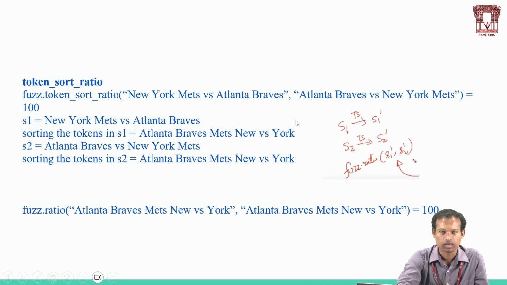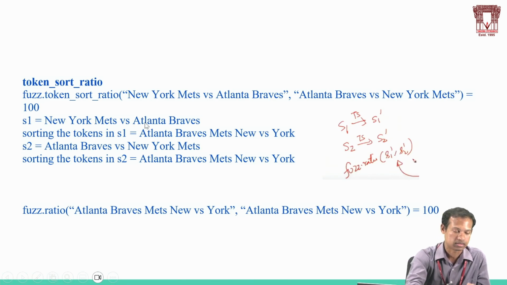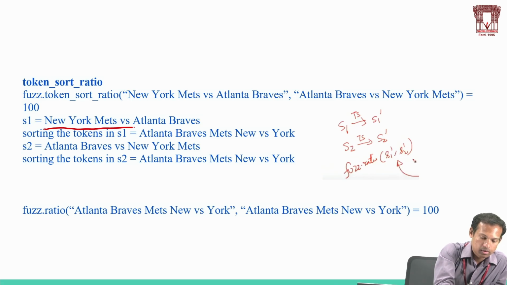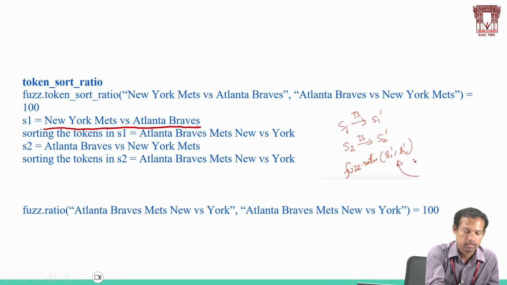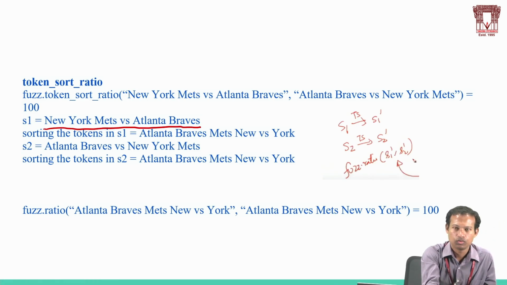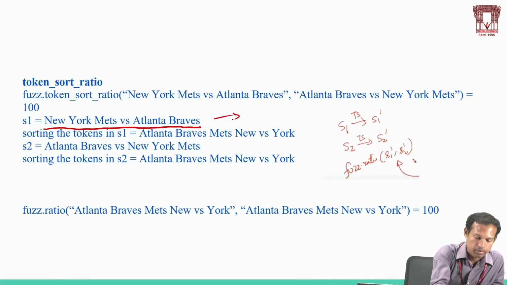Here, token sort ratio is one of the advanced feature analysis methods in the Quora question pairs dataset. How we will calculate the token sort ratio, we will see now. S1 will be converted based on the words in ascending order.